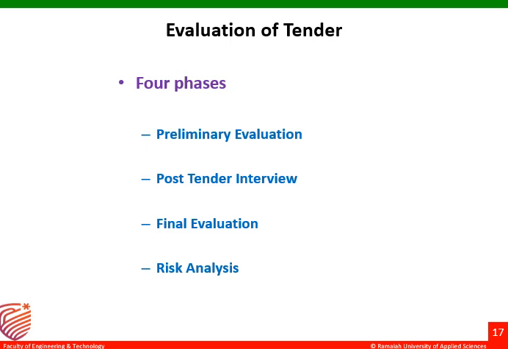Then comes final evaluation, based on the preliminary evaluation and the tender interview. The principal will get some idea about the contractors, the profile of the contractors. Then comes risk analysis. Risk analysis means, if the contract is awarded to this particular contractor, what is the risk associated with that project, whether it is an insignificant risk, a medium risk, or a high risk, what kind of risk is associated with this project, and whether the contractor is capable of overcoming such risk. Risk analysis will be applied.